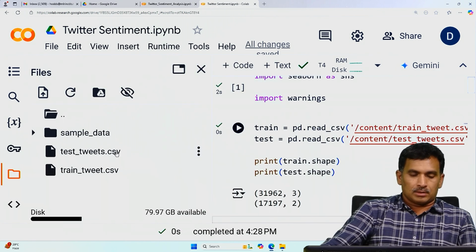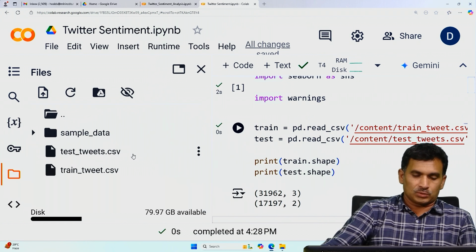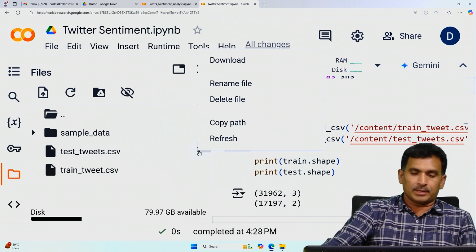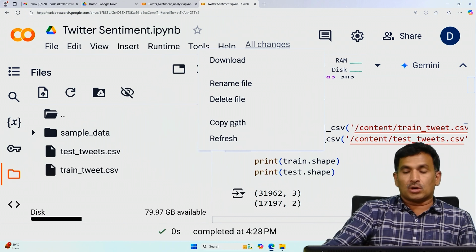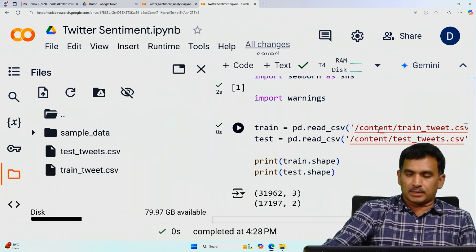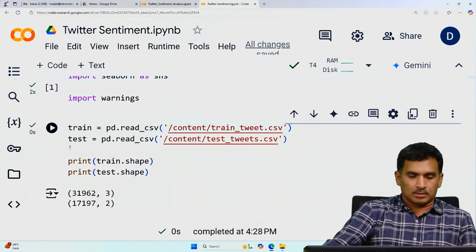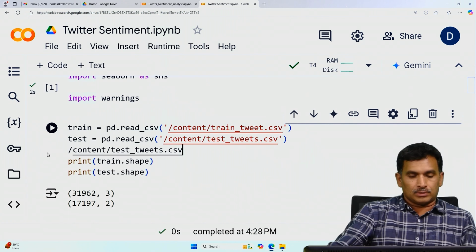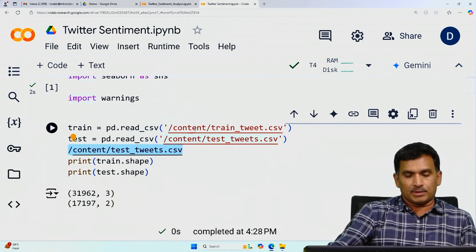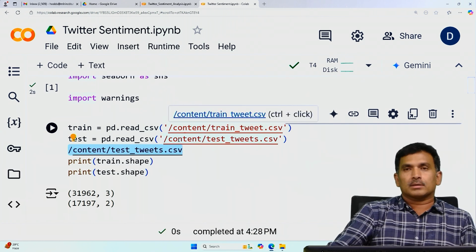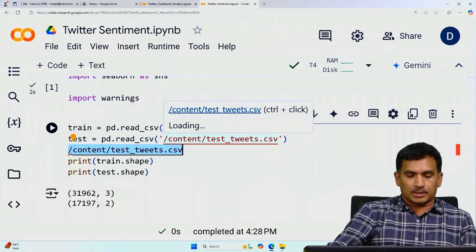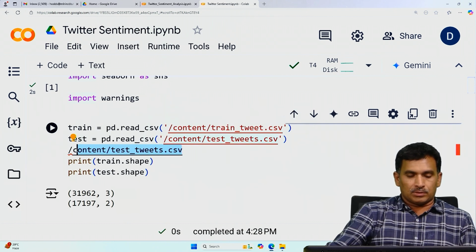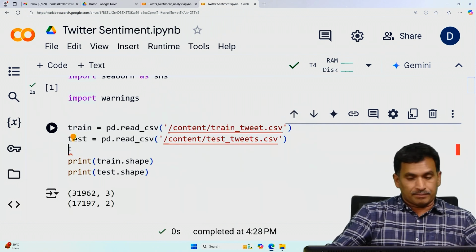Beside this test_tweets file name, there are vertical three-dot symbols. Right click on that and there will be an option called copy path. Click on copy path and paste it. Let me do it again. Now I am going to paste here with Control V. So this is the path. Now it is matching, so no need of changing the path. That is the way you can give the path if the file is not found.